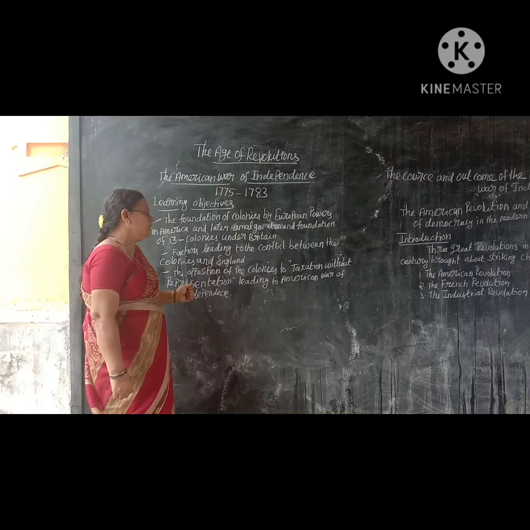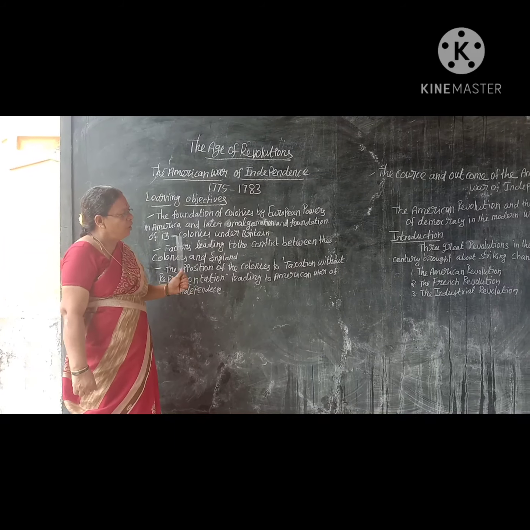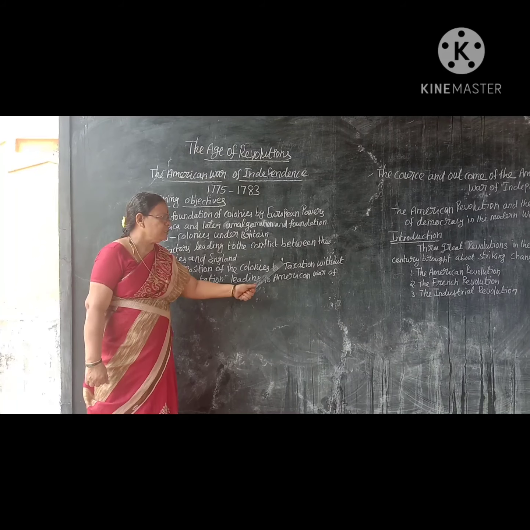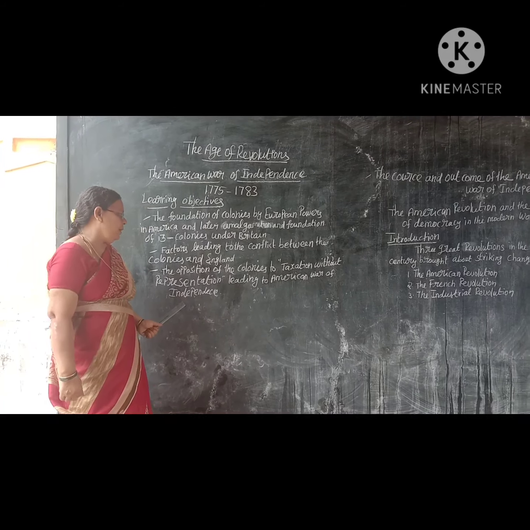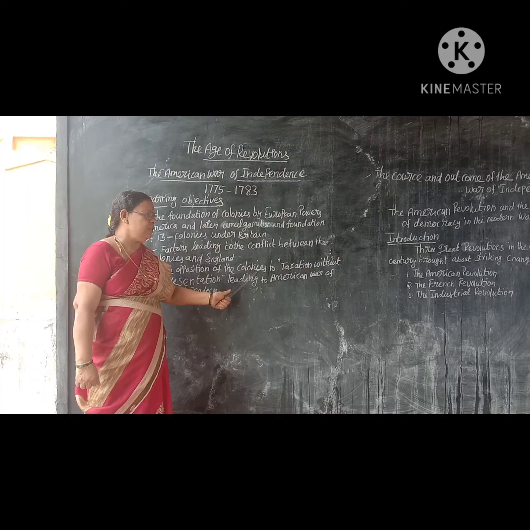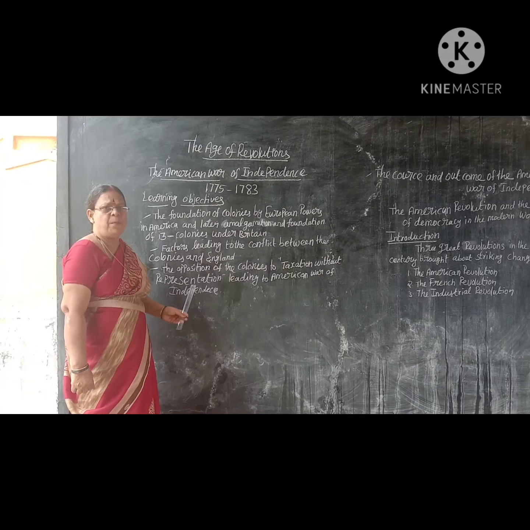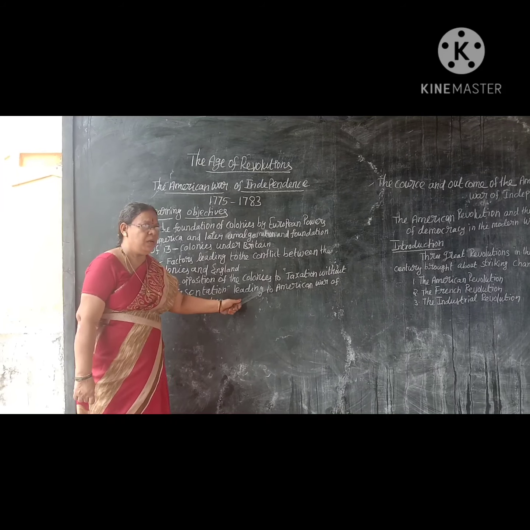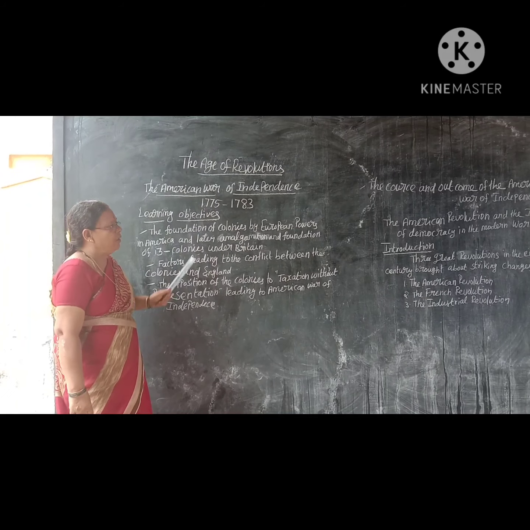Next one, factors leading to the conflict between the colonies and England. What were the reasons or factors for the conflict between the colonies and England? The opposition of the colonies to taxation without representation leading to the American War of Independence. What did they oppose? Taxation without representation. In their parliament they wouldn't give any representation, they wouldn't elect, but they wanted the colonial members to pay only the tax. So it was the main reason for the American War.